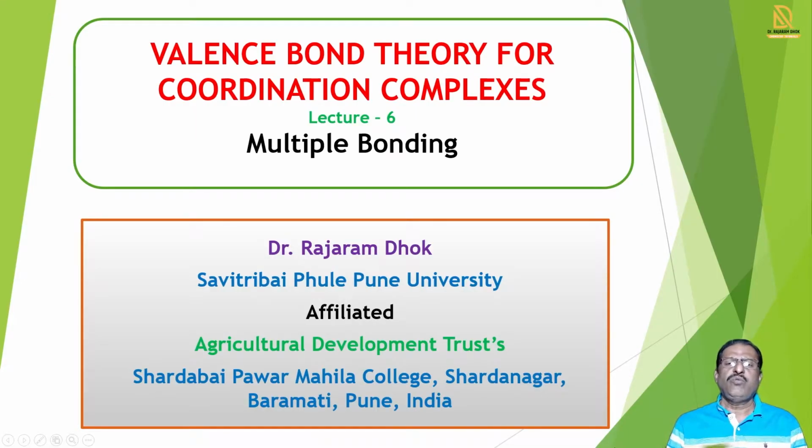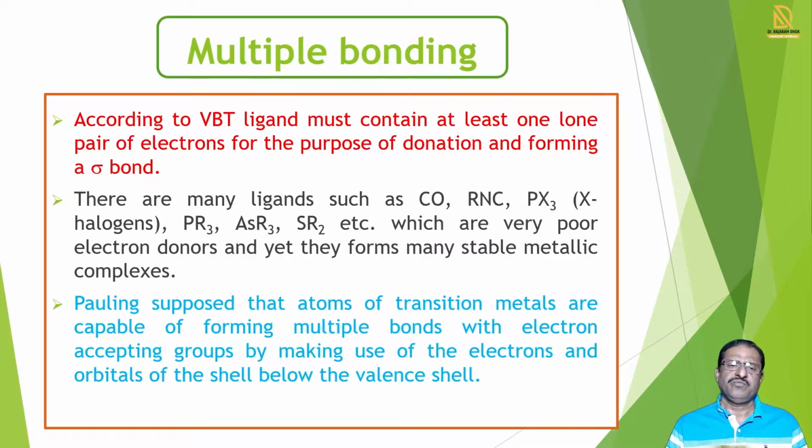Today we learn about the valence bond theory for coordination complexes. In this valence bond theory, in lecture 6, we learn about multiple bonding. Pauling explained that in the formation of bonds, along with the sigma bond, there is also formation of another bond, and that is the pi bond. That bonding is called multiple bonding.